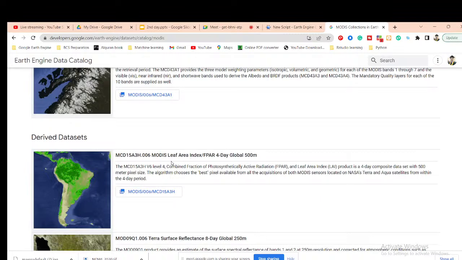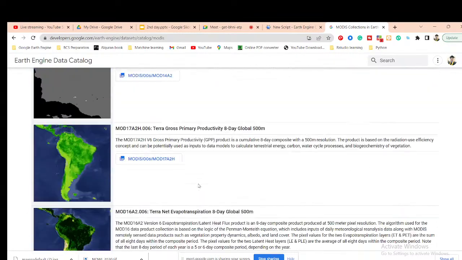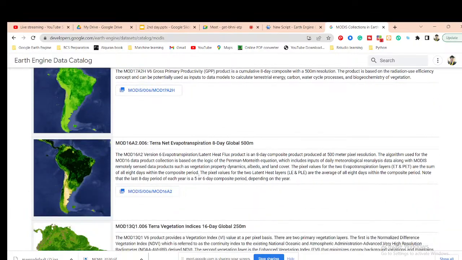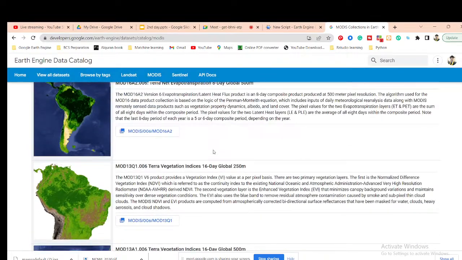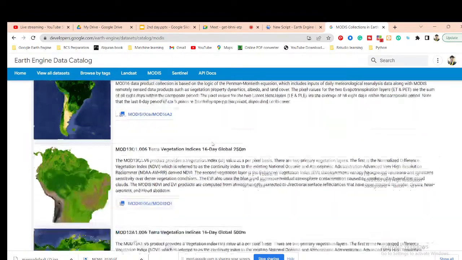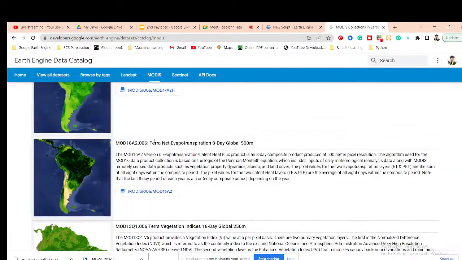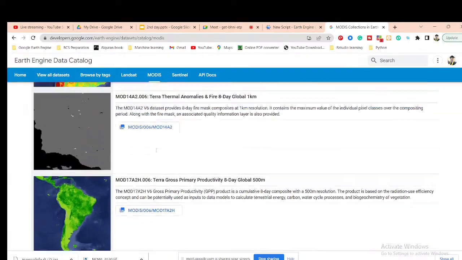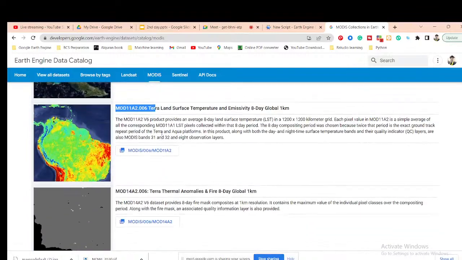Okay. Suppose you want to work with the leaf area index. I want to show the leaf area index, but using the same process you can also apply it to, suppose, MODIS land surface temperature, also NDVI. So any type of time series data we can easily create from here, and I can easily get the result. Okay, so let's go about that. Suppose this time I want to create this time series chart with, suppose, LST. So I want to display the LST.